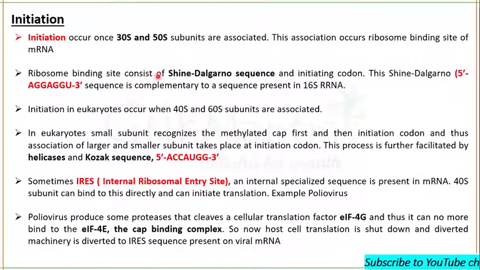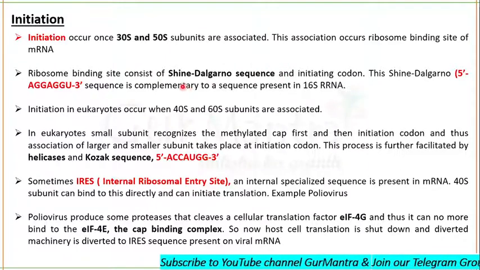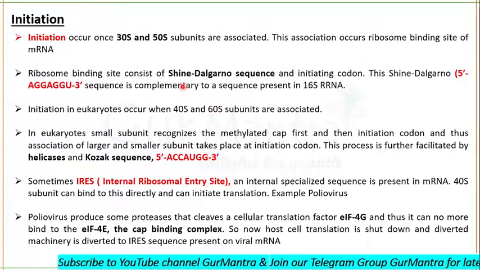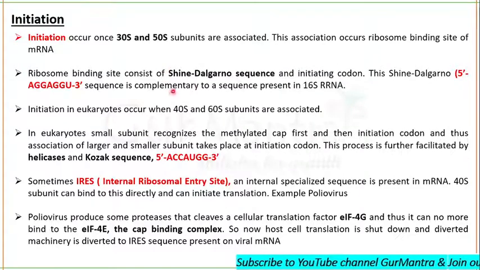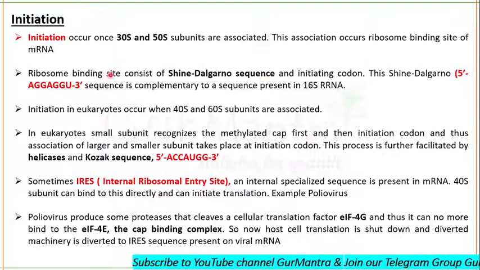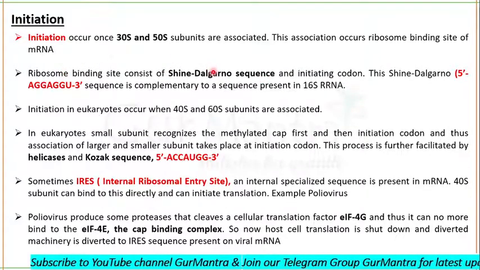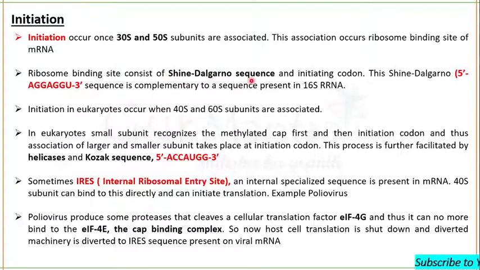The ribosome binding site will have a Shine-Dalgarno sequence. When I taught you RNA, I told you about this sequence. So the Shine-Dalgarno sequence is present in the mRNA. A ribosome binding site has this Shine-Dalgarno sequence as well as the initiating codon.